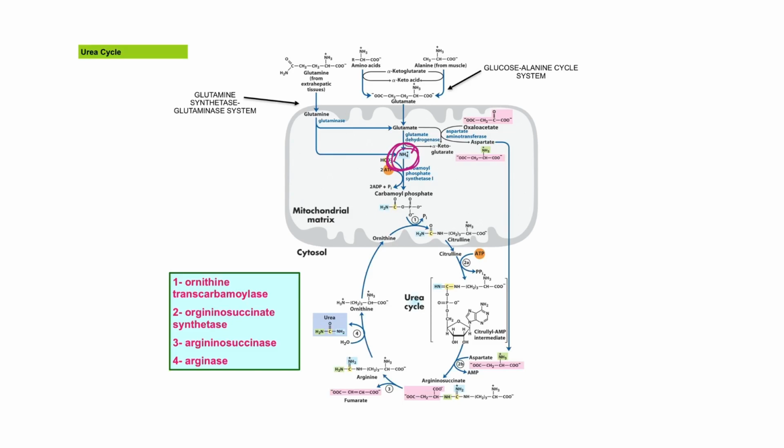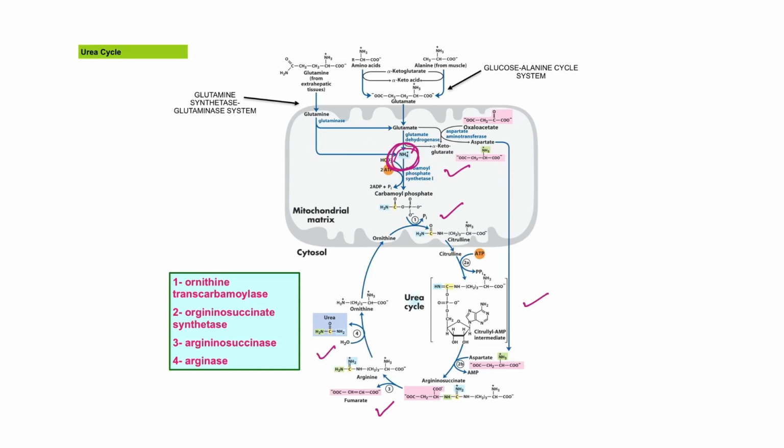The remaining figure here is the urea cycle. The urea cycle requires 5 reactions in total, with 4 actual reactions of the cycle, and 1 outside the cycle.